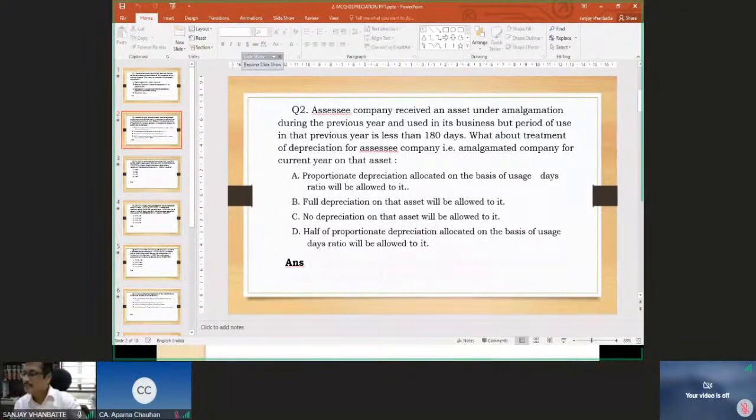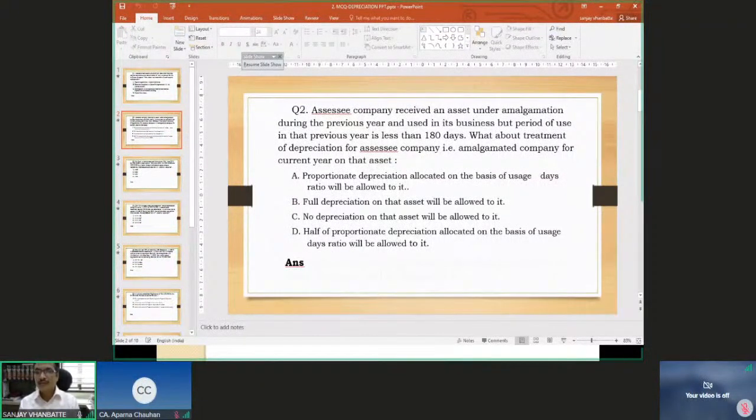Assessee company received an asset under amalgamation during the previous year and used it in its business, but the period of use in that previous year is less than 180 days. What about the treatment of depreciation for the assessee company, that is, the amalgamated company, for the current year on that asset? We are talking only with respect to the resulting company, that is the amalgamated company.